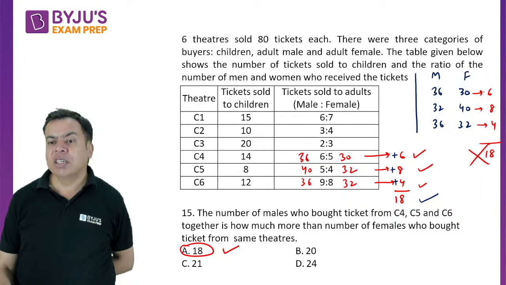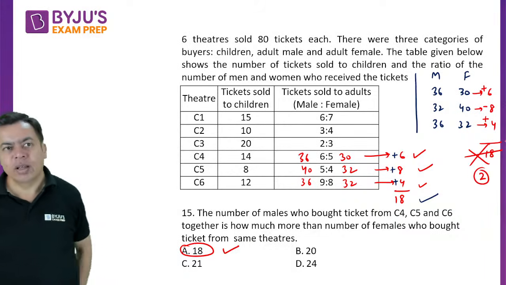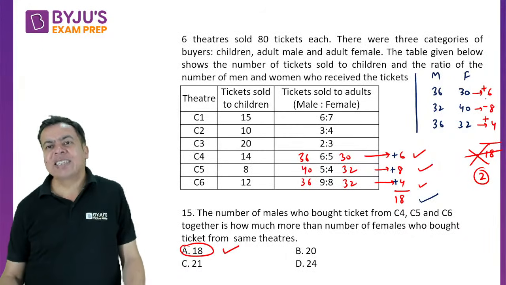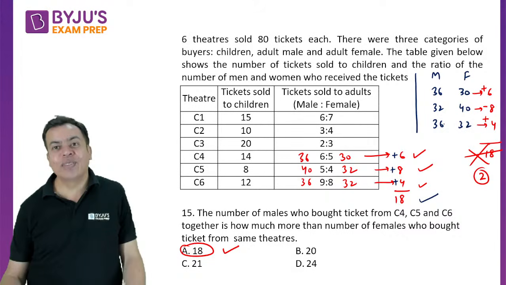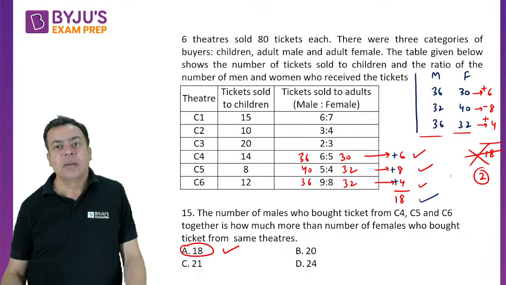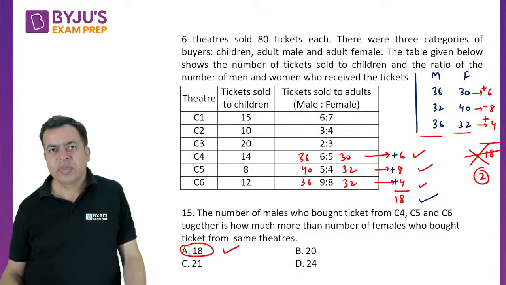Why? Because it is plus 6, this is minus 8, and this is plus 4. So it should be 6 plus 4 is 10, minus 8, it should be 2. The difference should be 2, not 18. Right? Are you getting the point? While taking the sum of the differences instead of the difference of the sums, I am not adding this, I am not adding this, just taking the differences and adding the differences. But take that difference with the sign, right? Otherwise it will become wrong.